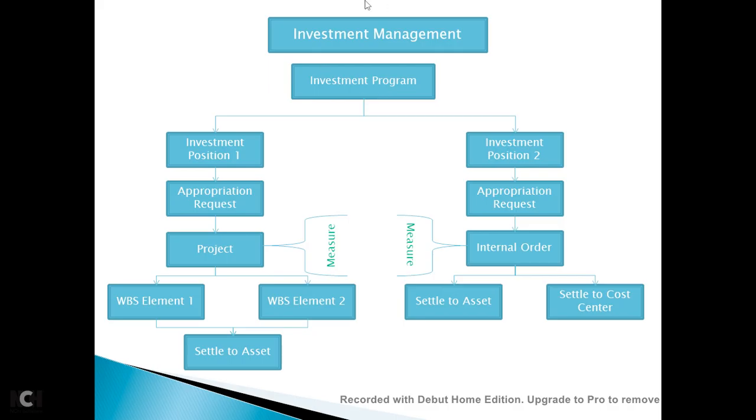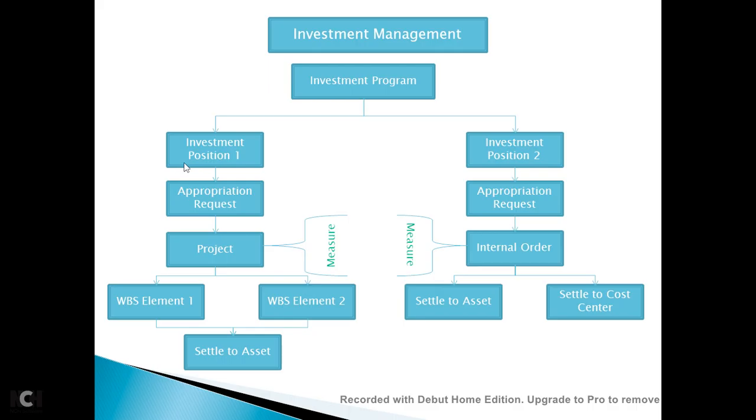Basically you start creating investment programs, and after the investment program is created, you assign investment positions. The investment position is the highest level of hierarchy in the investment program. There you define your organization element, your planned investments, then your cost center.